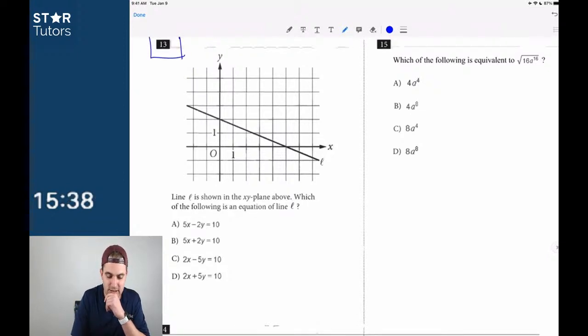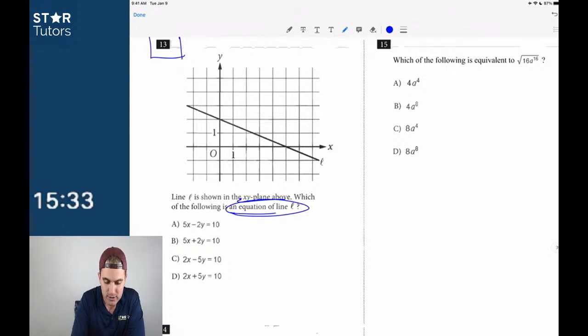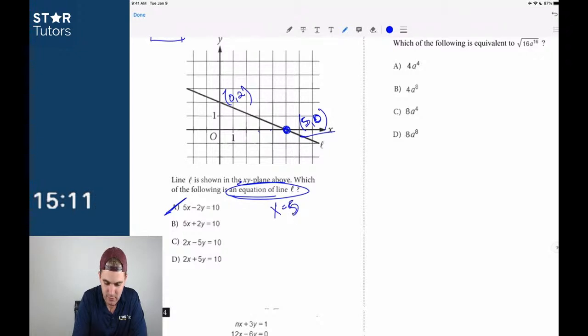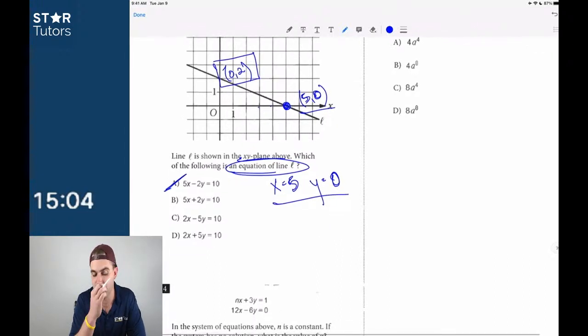All right, so number 13 says line L in the xy plane, which of the following is the equation? Well, first and foremost, guys, we're given points. Don't forget that on any line, you're always given points. Here we have 5, 0, so I can just plug that in, and up here we have 0, 2. I can plug both of those points in to see which answer choices work. If x is equal to 5, I'm just plugging in x equal to 5, and if I get 2 answer choices that both work with this point, then I'm just going to plug in the other point and see which of those 2 works.